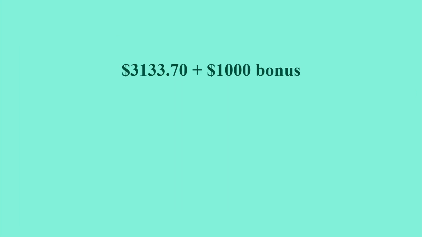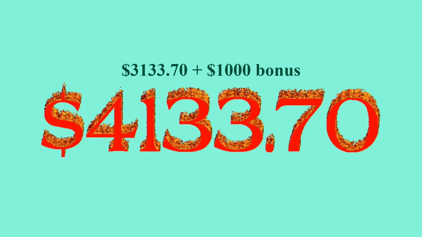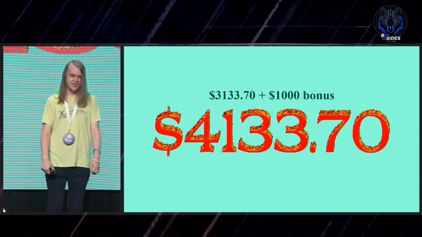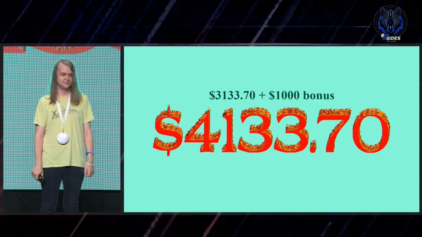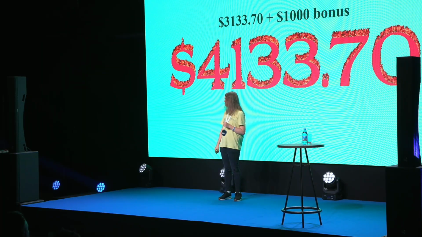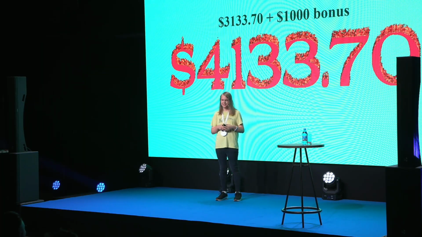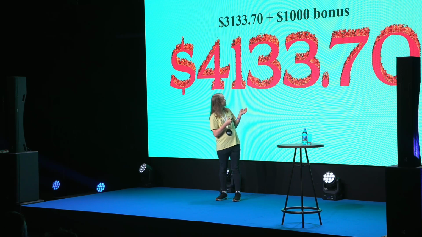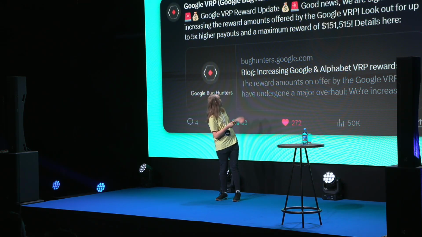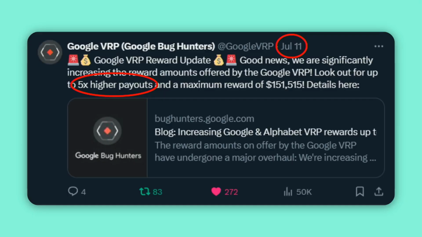They gave me the maximum for the category, which is $3133.7, plus a $1,000 bonus for a total of $4133.7. And I just want to say I'm very happy with this bounty, even though on the exact same day, they announced that they are giving up to 5 times more payouts in the future.